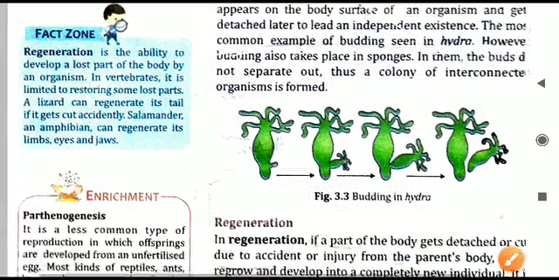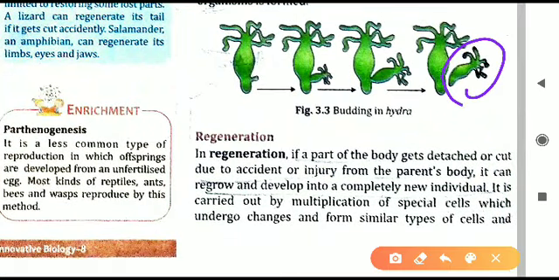Now this separate organism, or this separate bud which has removed itself from the main hydra, will develop itself into a new organism. It will become a complete organism. So that is what is called budding. From one organism, a new organism has been formed. This is what is called budding. Now one more topic is there that is related to this thing only.